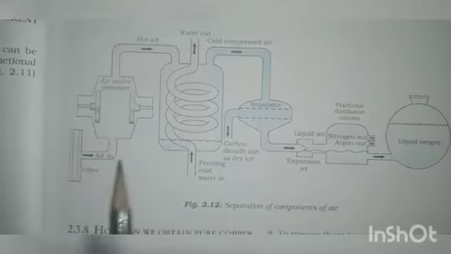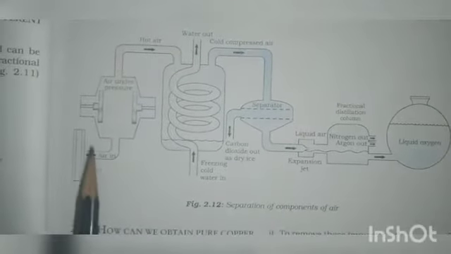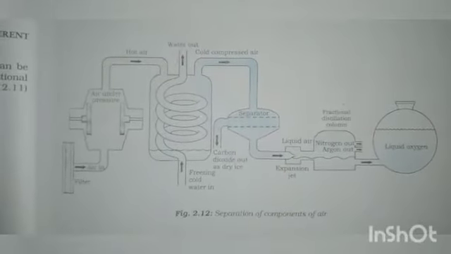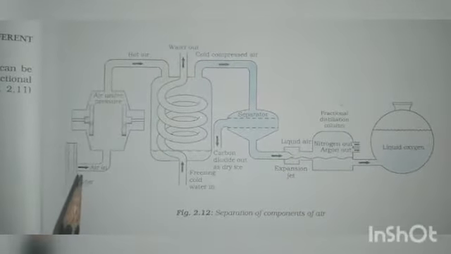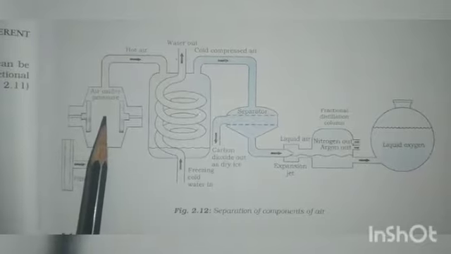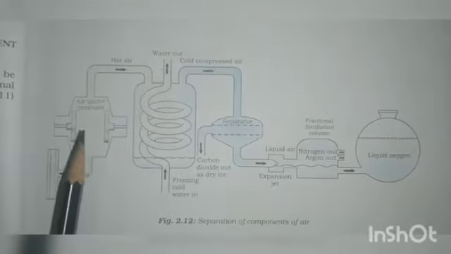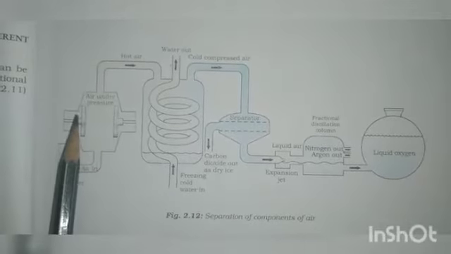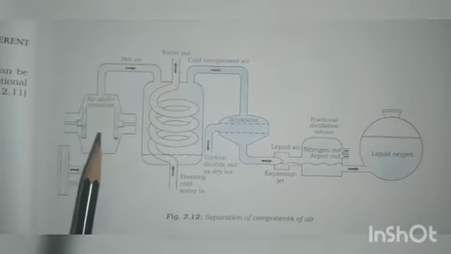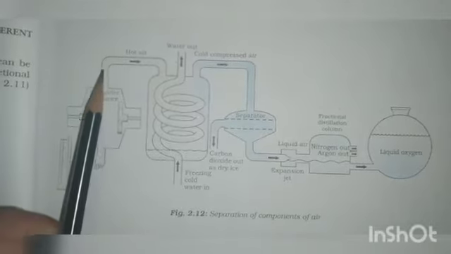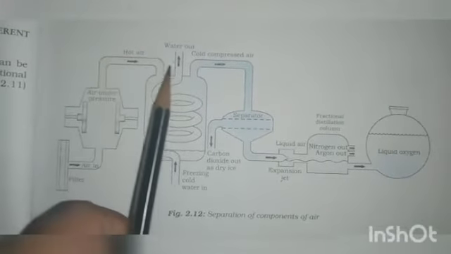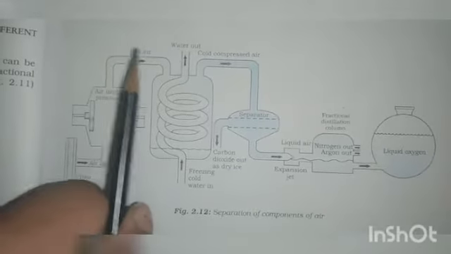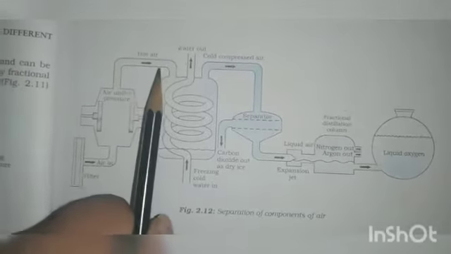So when we allow the air into this tube, there will be a filter which filters the dust or any small dust particles. So when the air enters this pressure area, the air is now under high pressure. This tool creates a lot of pressure on the air. So now the air moves like this and it will go to this tube. Okay, so the pressured air will go to this chamber with the help of this tube.